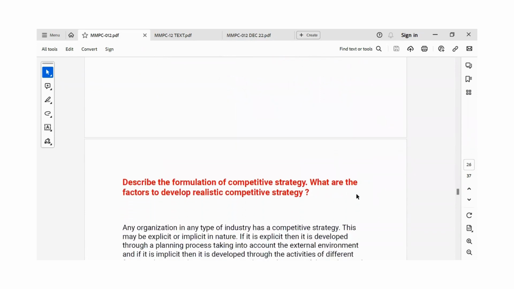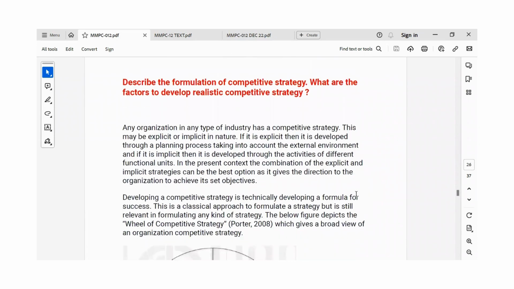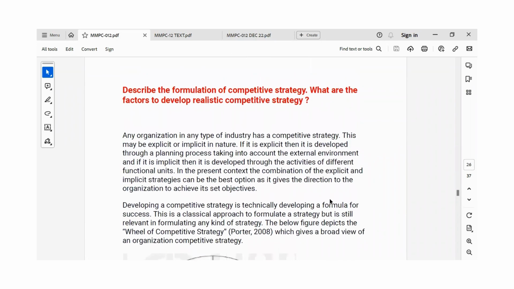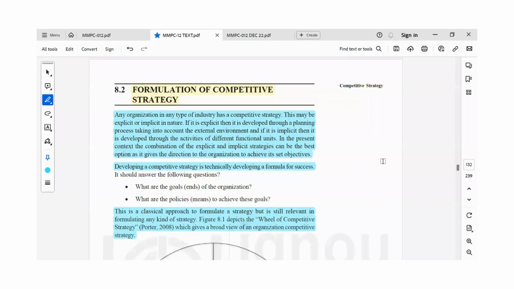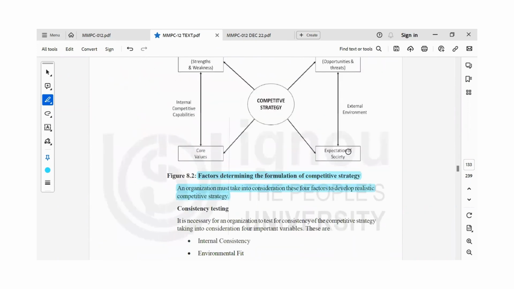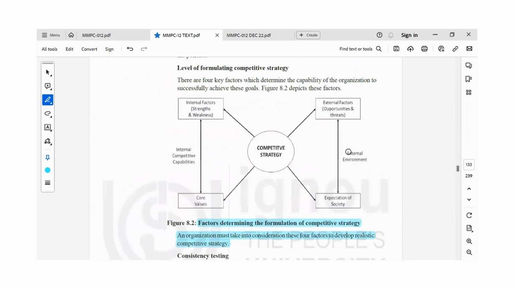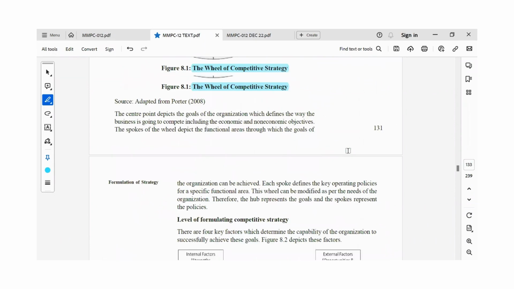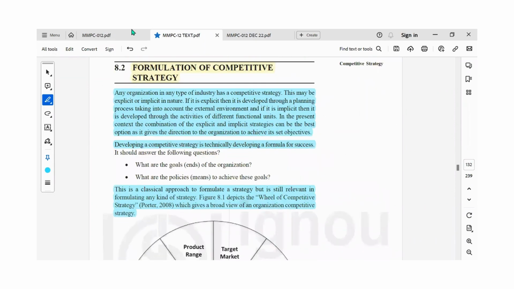Next question, describe the formulation of competitive strategy. What are the factors to develop a realistic competitive strategy? So in Unit 8, Competitive Strategy, we can see the topic formulation of competitive strategy, the diagram of the wheel of competitive strategy, and then the factors that determine the formulation of competitive strategy. I have taken the notes from our text only.